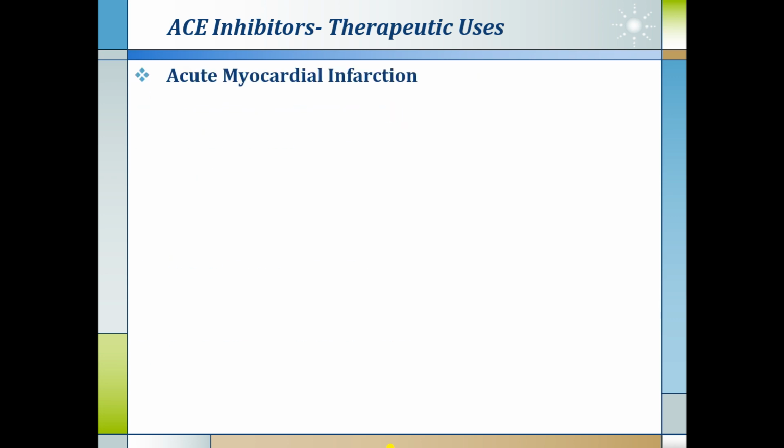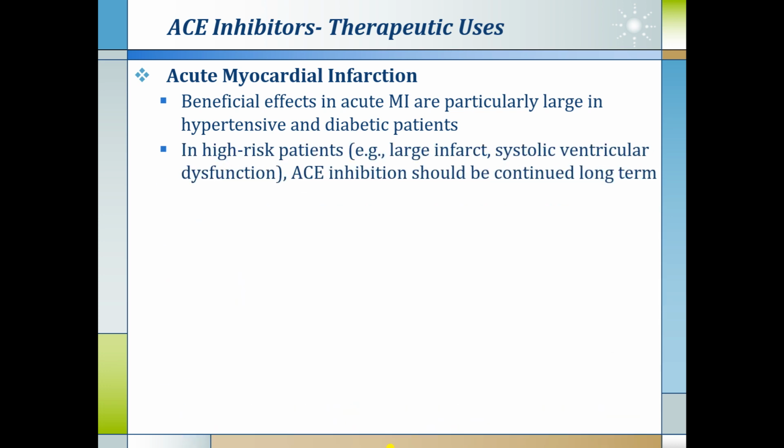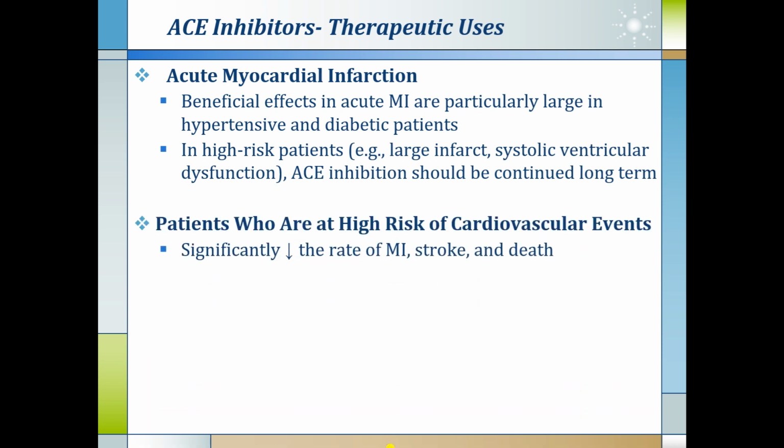Another therapeutic use is acute myocardial infarction. The beneficial effects in acute MI are particularly large in hypertensive and diabetic patients. In high risk patients, that is patients with a large infarct or systolic ventricular dysfunction, ACE inhibition should be continued as long term therapy.